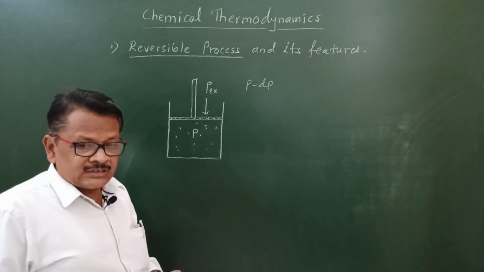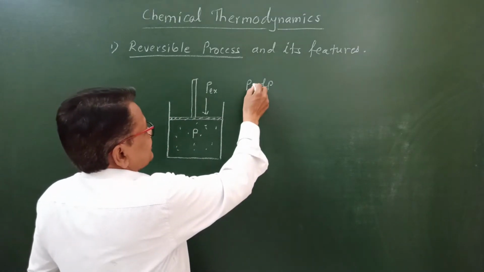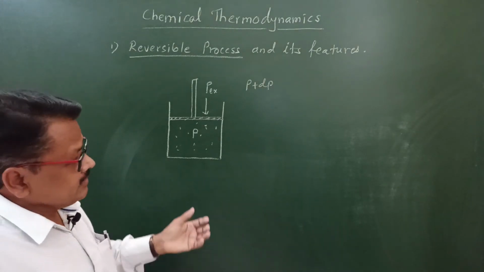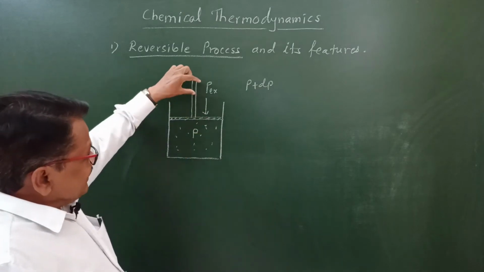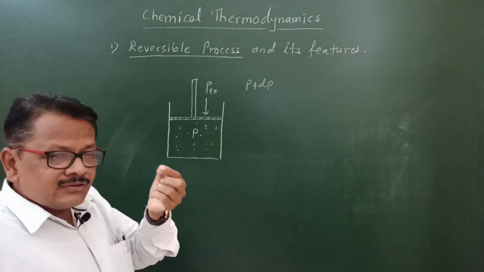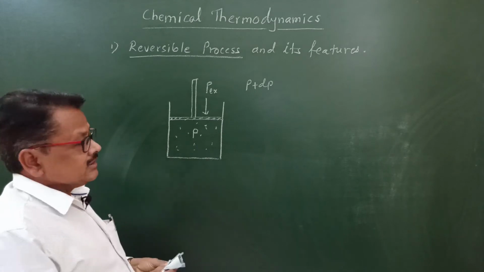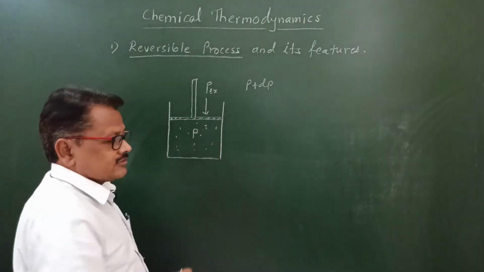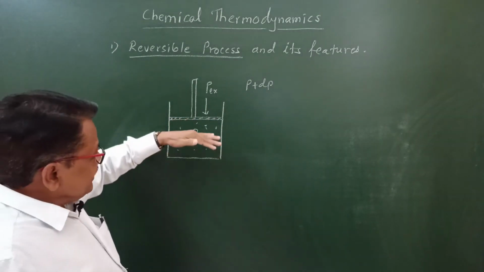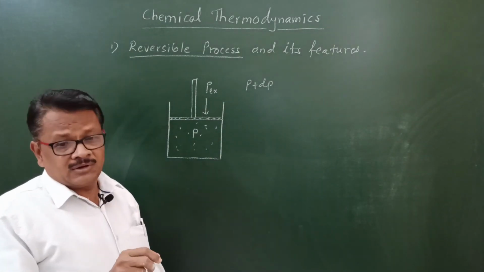If we consider the case in which the external pressure on the piston is increased by a small amount dP, then what will happen here? After application of pressure from the external side on the piston by an infinitely small amount more than the internal pressure of the gas, the piston will be pushed in a downward direction and the volume of the gas will decrease.